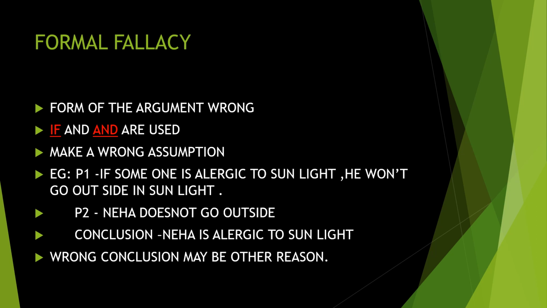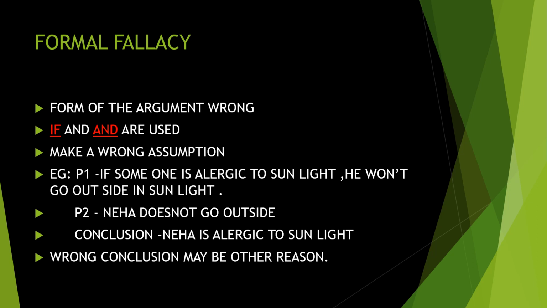I have given here an example, then it is easy for you to understand. See, P1 means premise 1. An argument has two premises and one conclusion. Premise 1: if someone is allergic to sunlight, he won't go outside in sunlight. If you have an allergy to sunlight, what will you do? You will sit inside the home. That is what we have said in premise 1. And premise 2 says that Neha does not go outside. Then the conclusion is that Neha is allergic to sunlight.